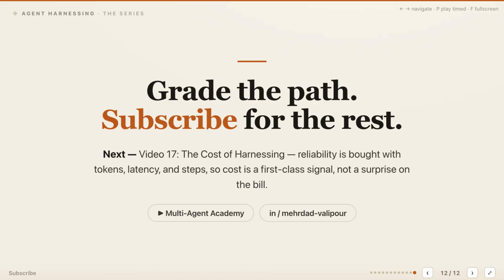Next is video 17, The Cost of Harnessing. We'll examine how retries, verifier passes, parallel agents, and longer traces buy reliability with tokens, latency, and steps. Cost belongs beside quality as a first-class signal, not as a surprise on the bill.